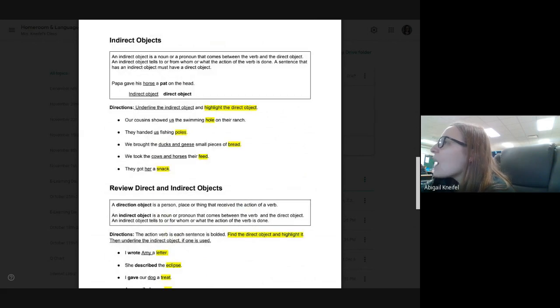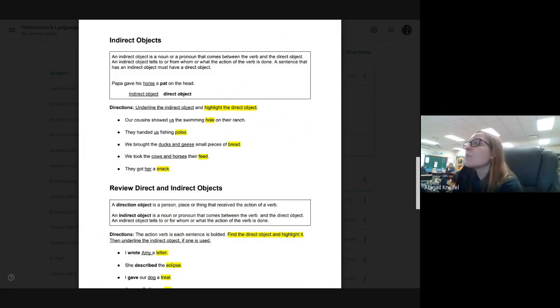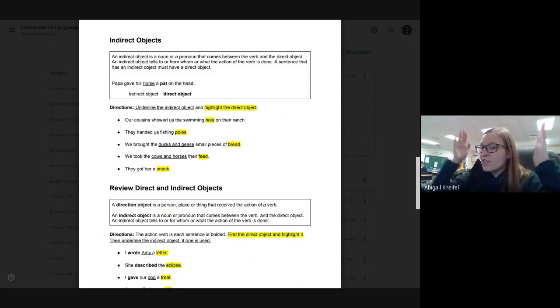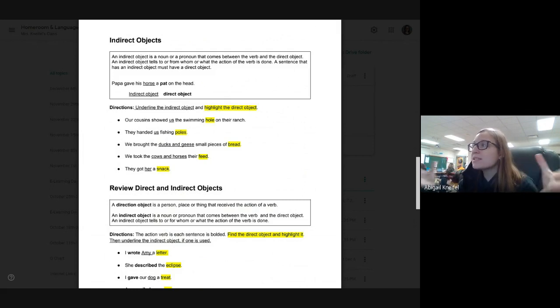All right, so the top of the 3rd page is when we are talking about the indirect object. And the indirect object, if you remember, comes in between the verb and the direct object. We know what a verb is. It's the action word. The direct object is what is receiving the verb. So the indirect object is in between it, okay?